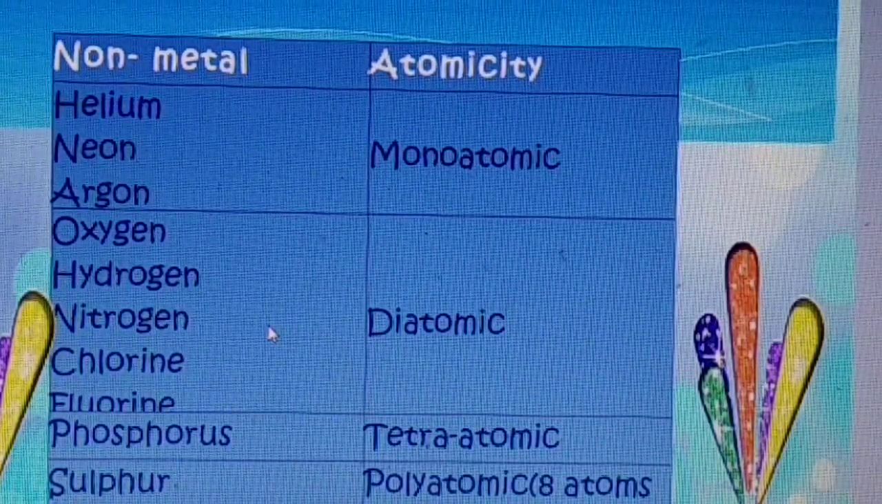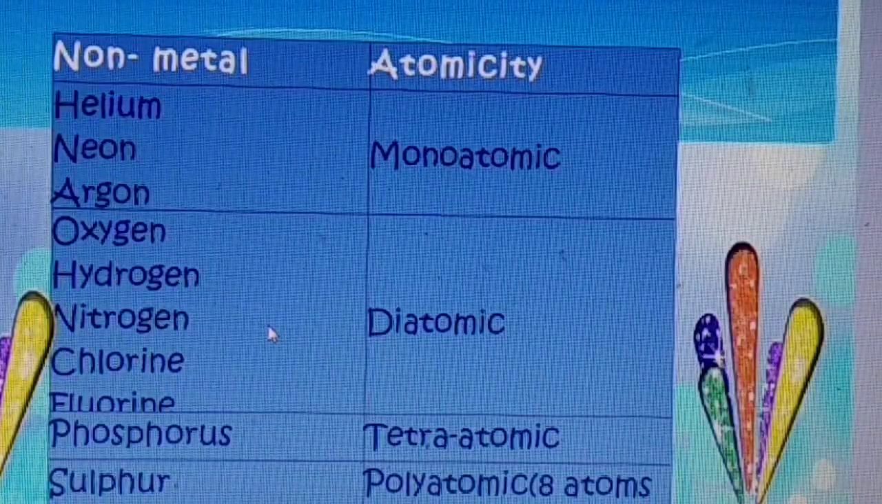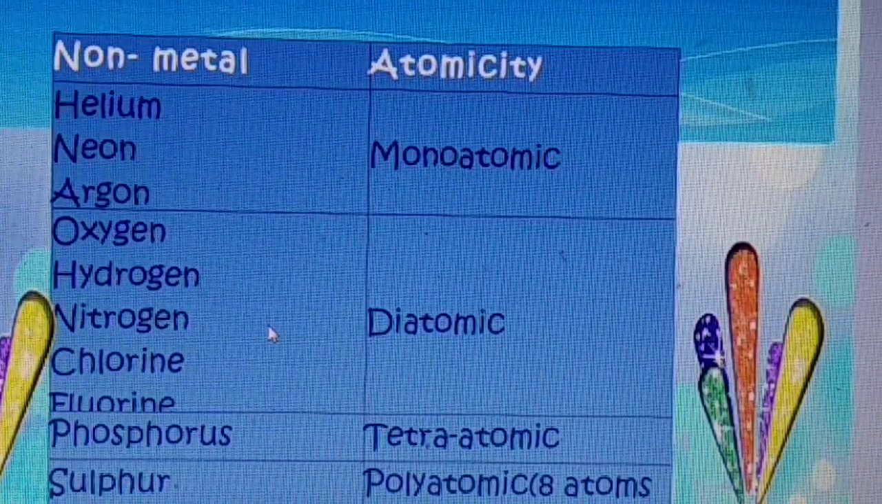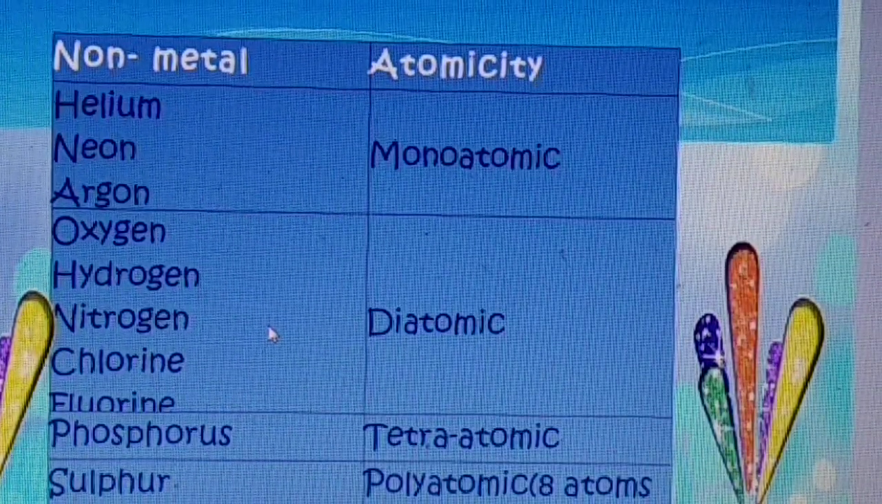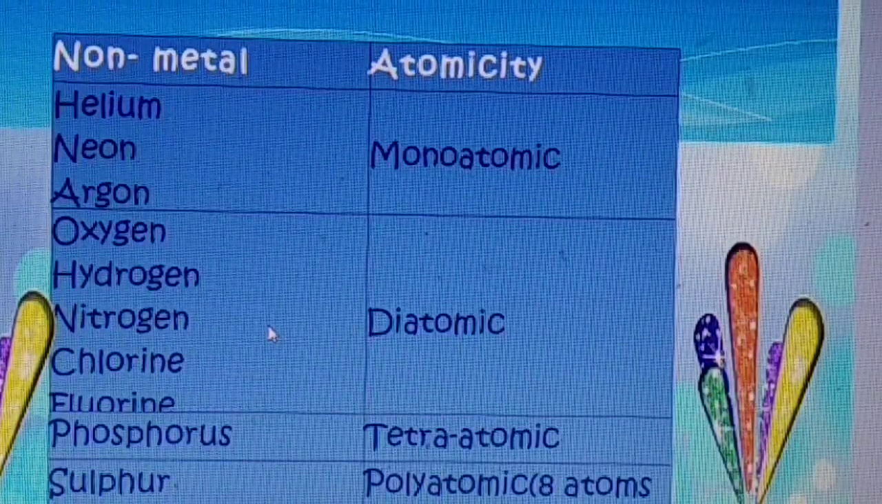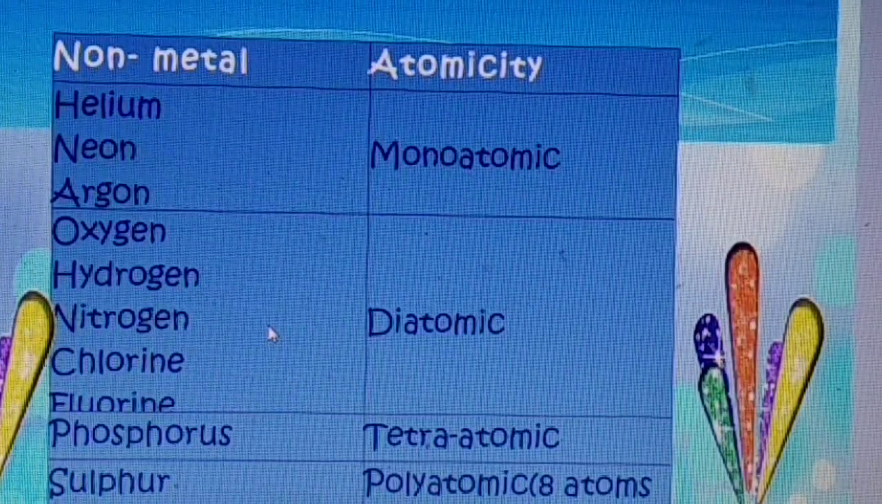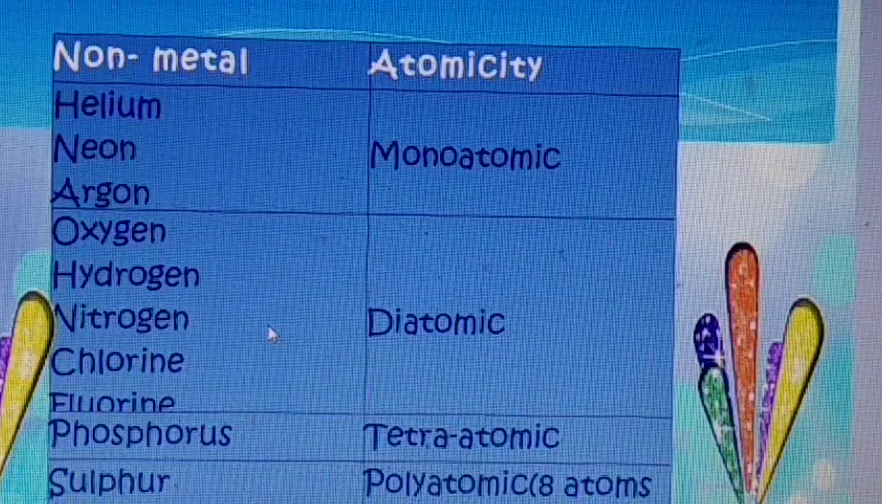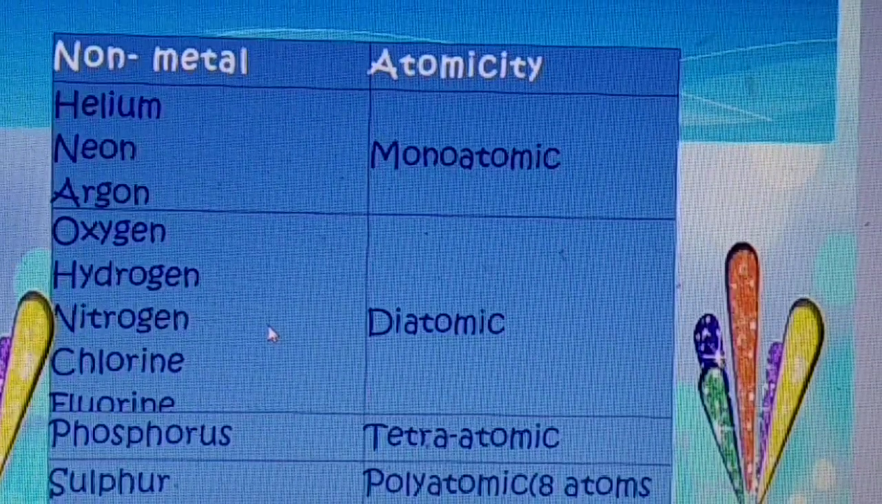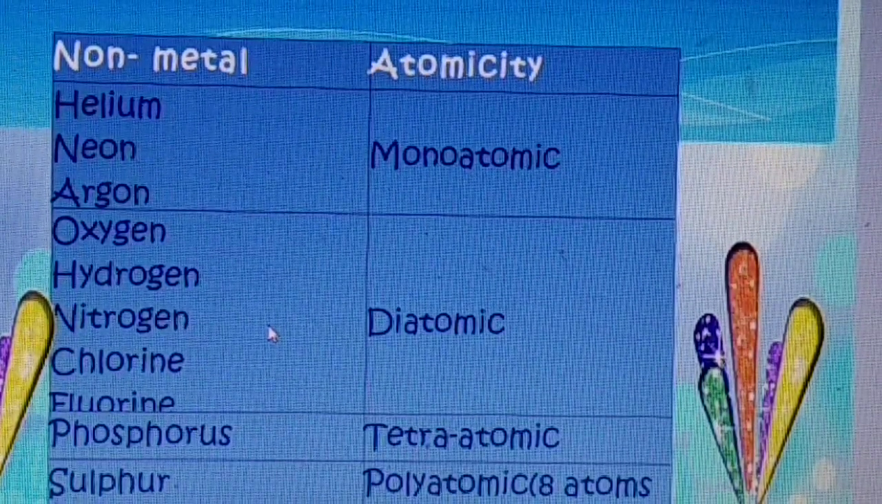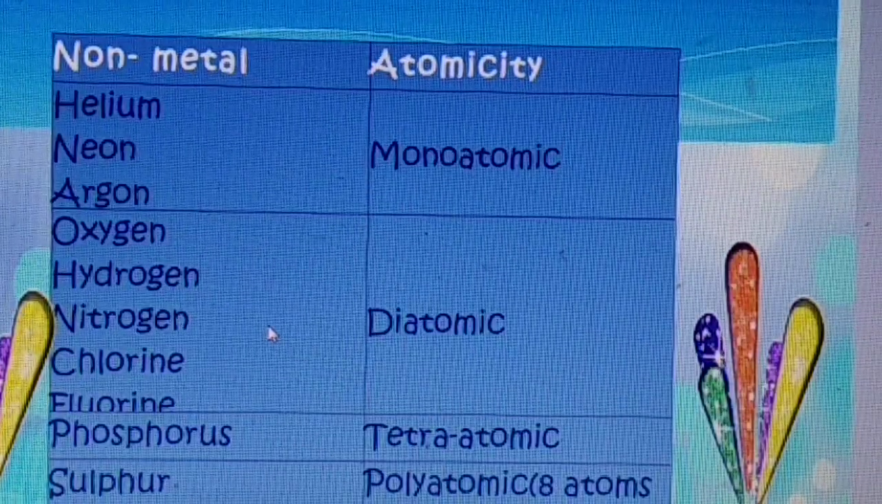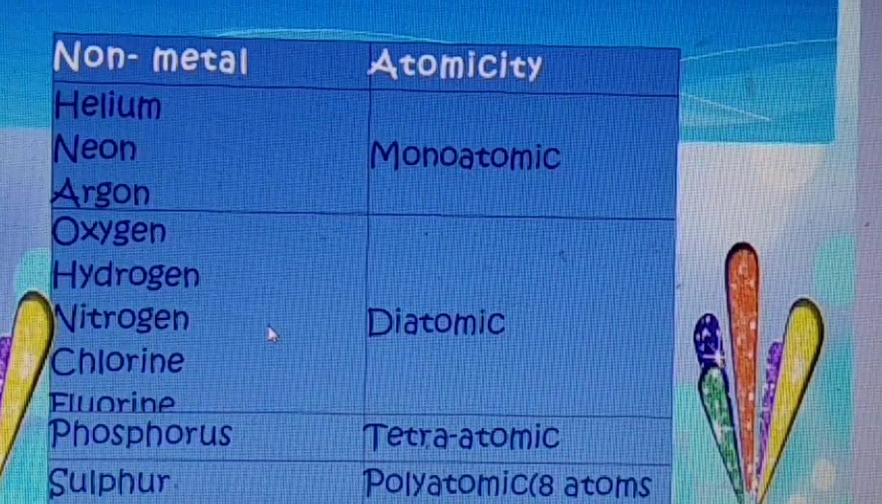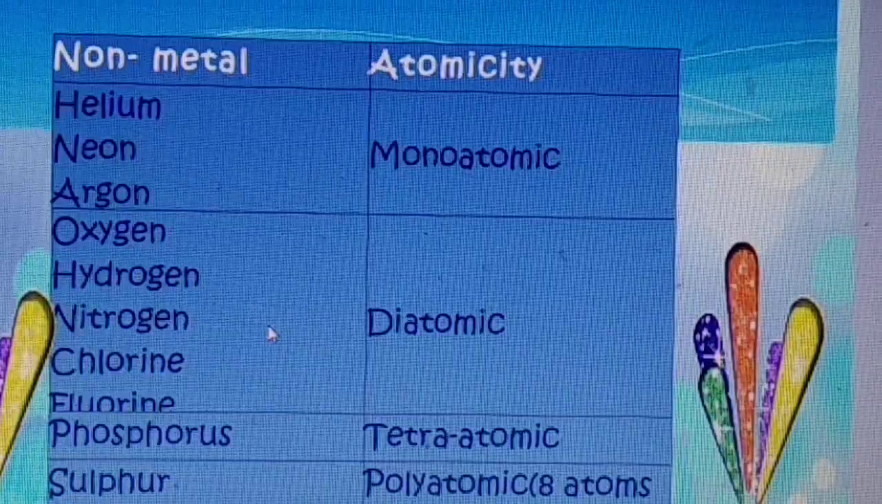Diatomic: oxygen, hydrogen, nitrogen, chlorine, fluorine, these are diatomic molecules. Tetraatomic molecule: phosphorus. Polyatomic or octatomic molecule: sulfur. So you have to learn the definition of atomicity and the atomicity of a few elements, my dear students. This is very, very important.